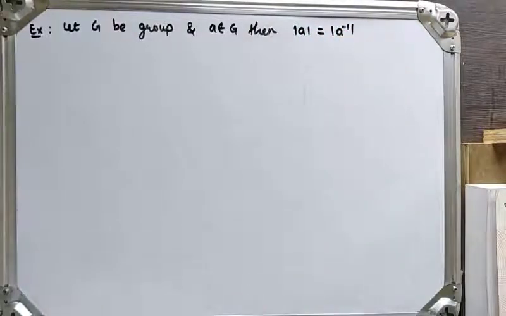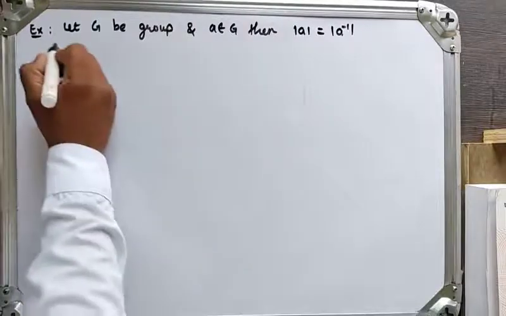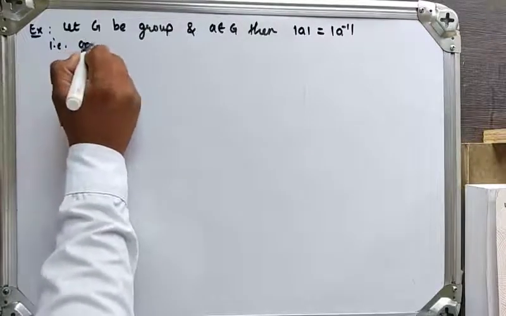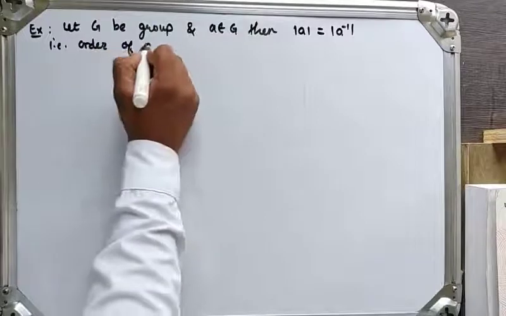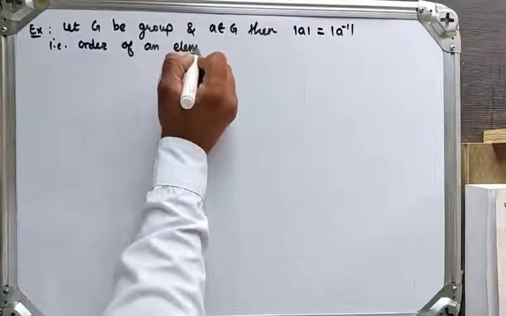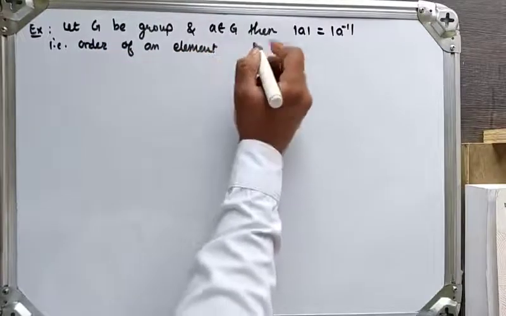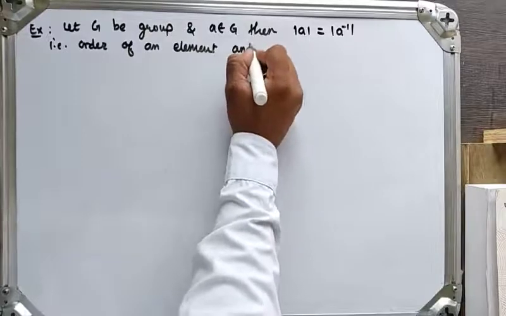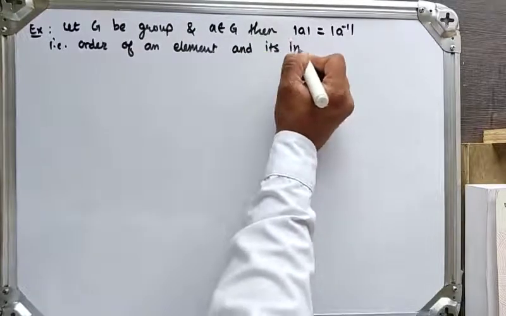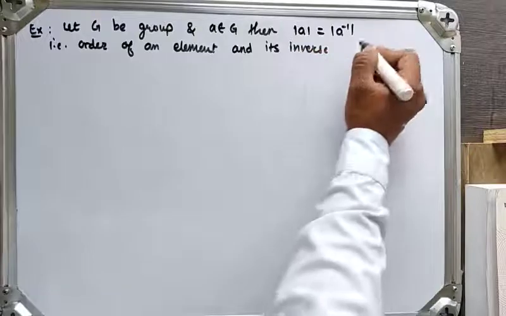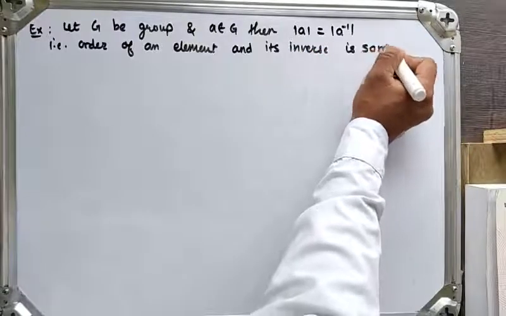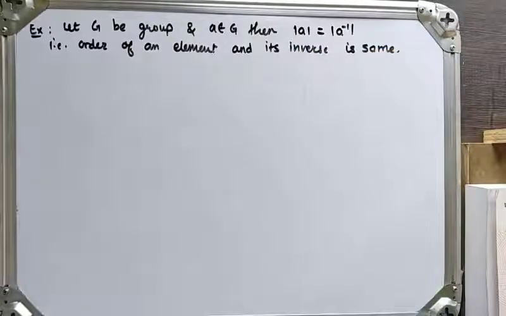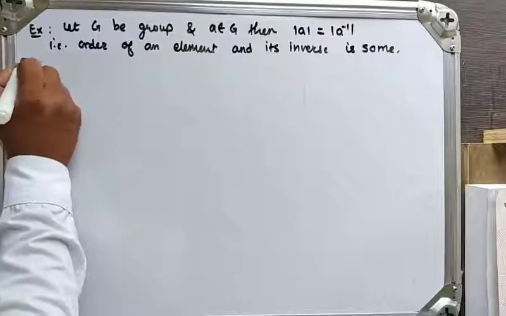That is, the order of an element and its inverse is the same. So we have to prove this result. So here we have to show order of a and order of a inverse will be the same. Now, see the solution.